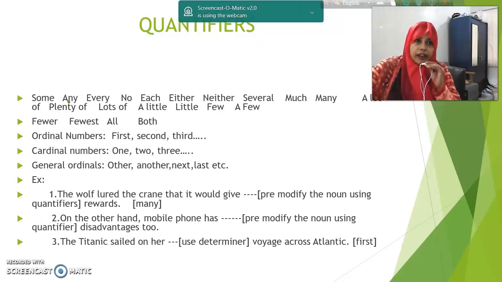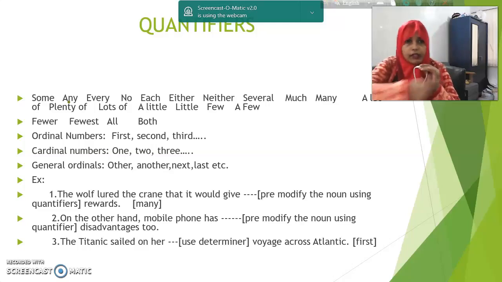Next, quantifiers. What are the quantifiers? Some, any, every, etc. You can see it very well. And ordinal numbers, cardinal numbers, general ordinals. These all three belong to quantifiers. Here are 3 examples. The wolf lured the crane that it would give dash rewards, many rewards. Number 2, on the other hand, mobile phone has dash